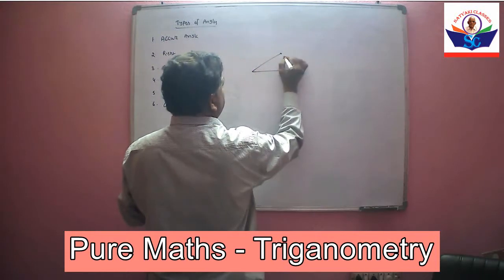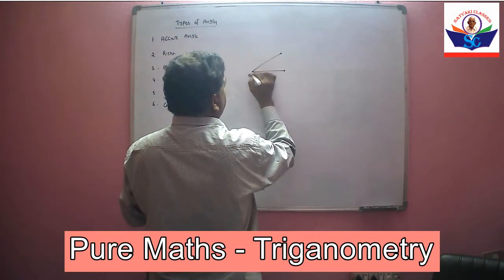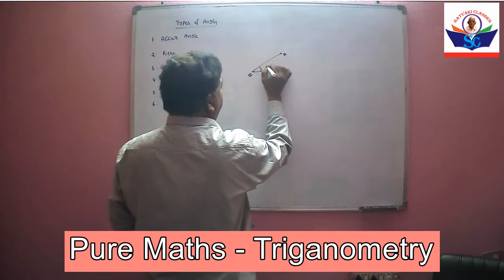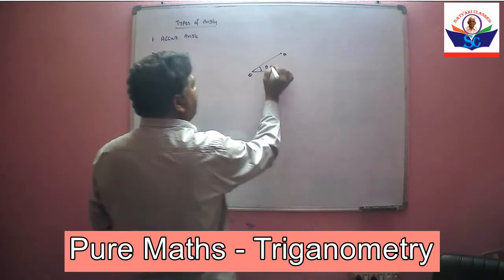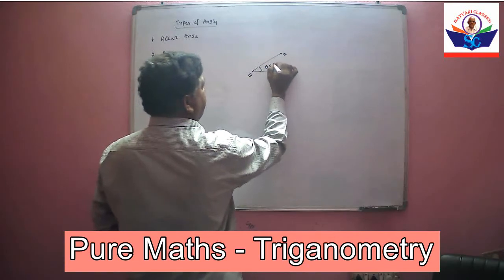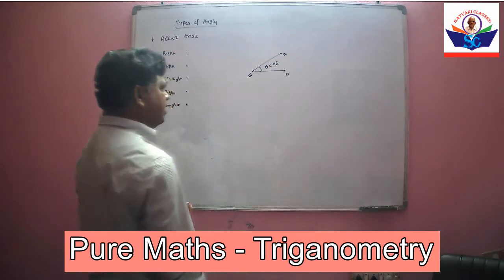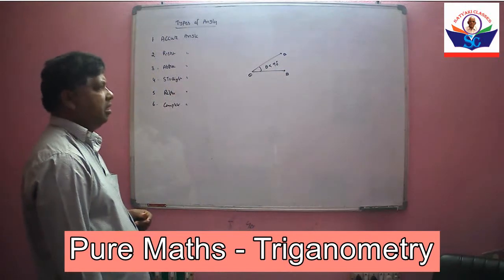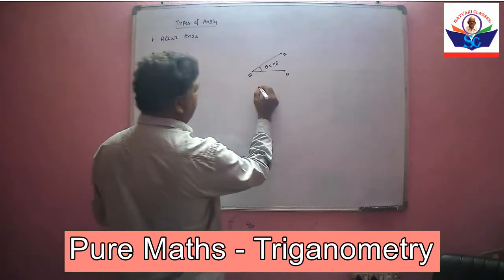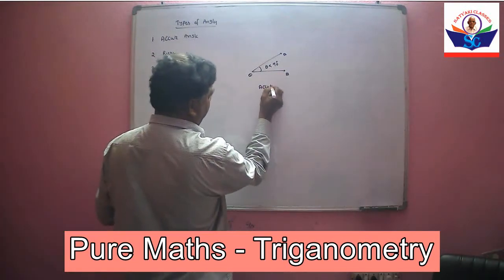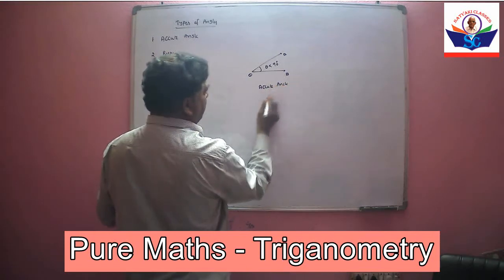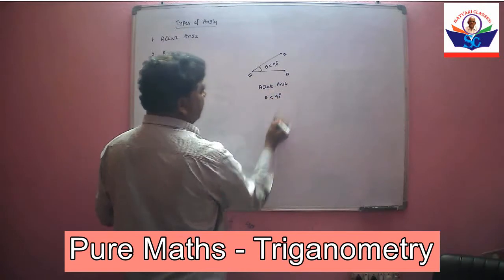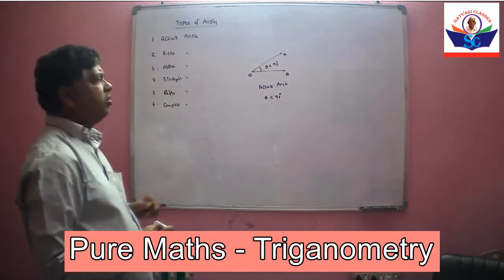This is O, this is A, this is B. If the angle is less than 90 degrees, it is called acute angle. If theta is less than 90 degrees, then it is called acute angle.